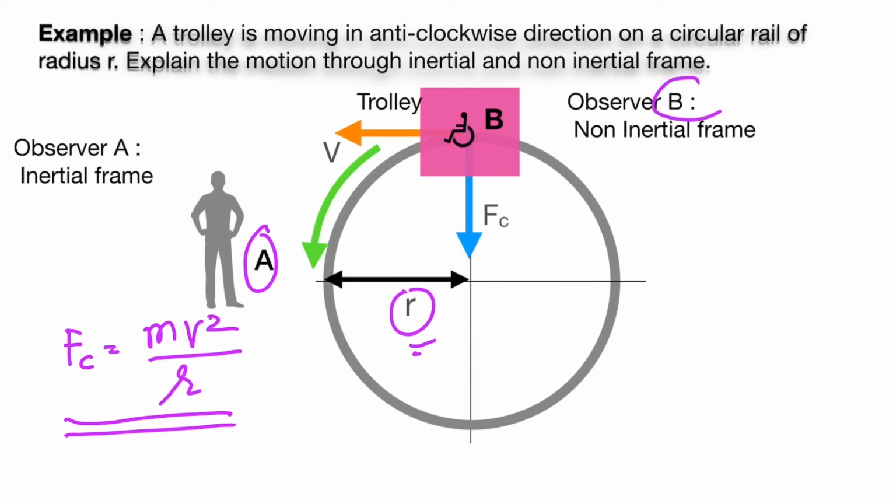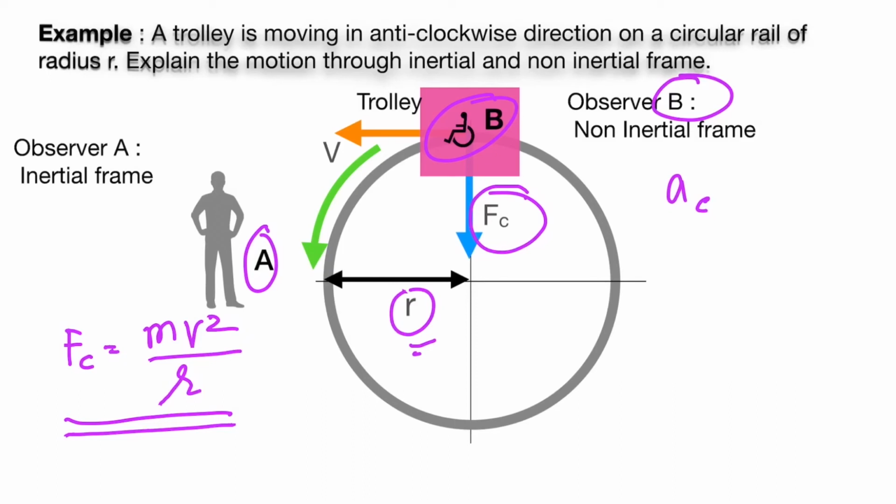But for observer B, the trolley is at rest because there is no relative motion between observer B and the trolley. But in reality, the trolley is moving on a circular path, so there is a centripetal force. So observer B needs another force which balances the centripetal force. But in reality, there is no other force acting on the trolley. Since this observer himself is accelerating with the acceleration ac, which is a centripetal acceleration, same as the acceleration of the trolley, he is in an accelerated frame